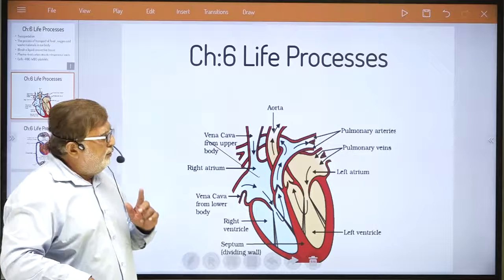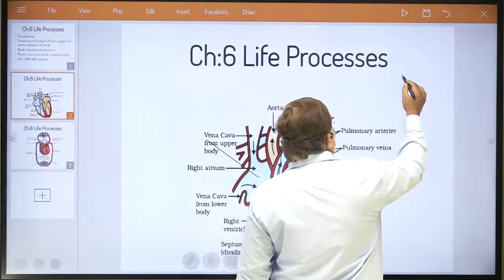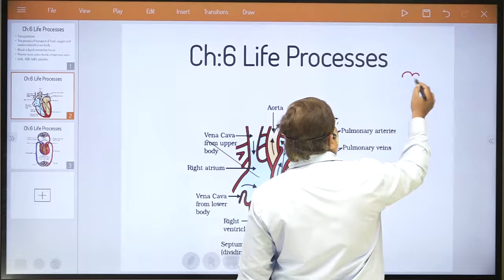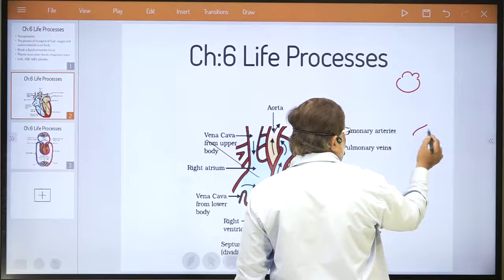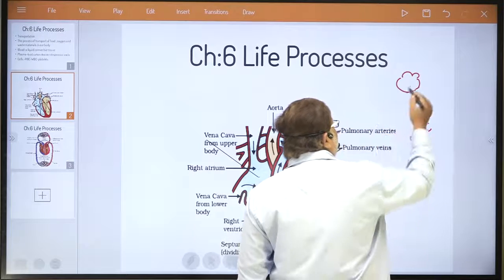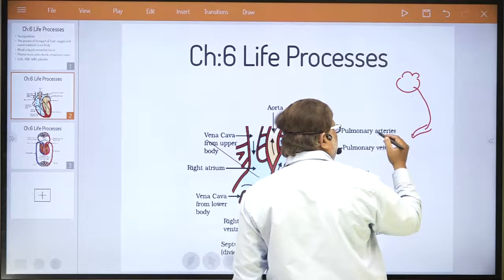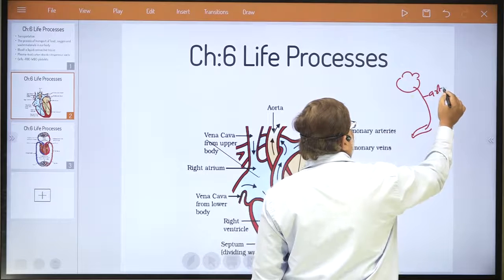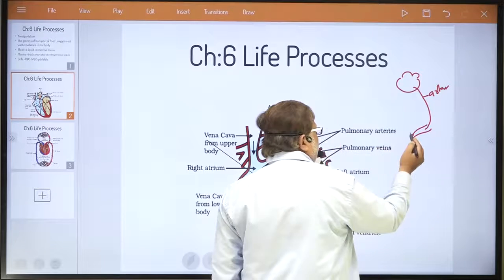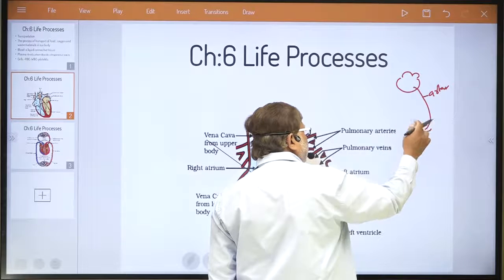Just try to understand this very important fact, dear student. Suppose this is the heart and this is one organ. The heart supplies pure blood to the organ via artery. This is the artery, okay? This is pure blood flowing from heart to organ.